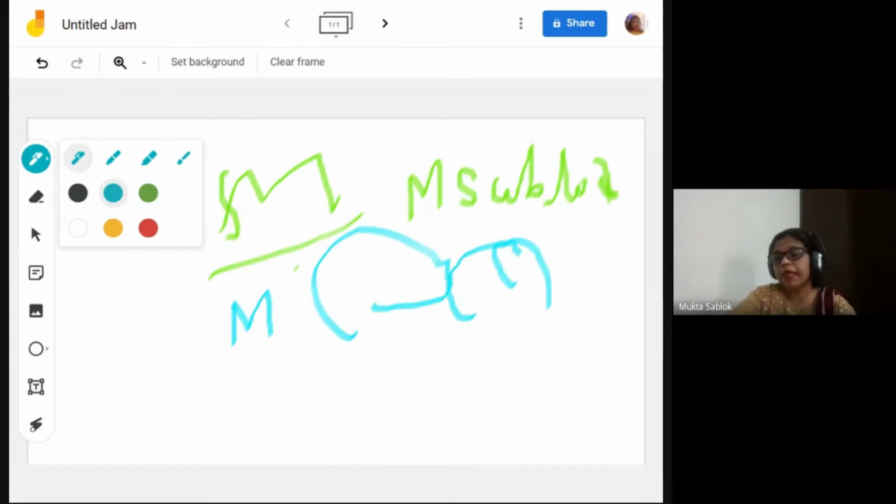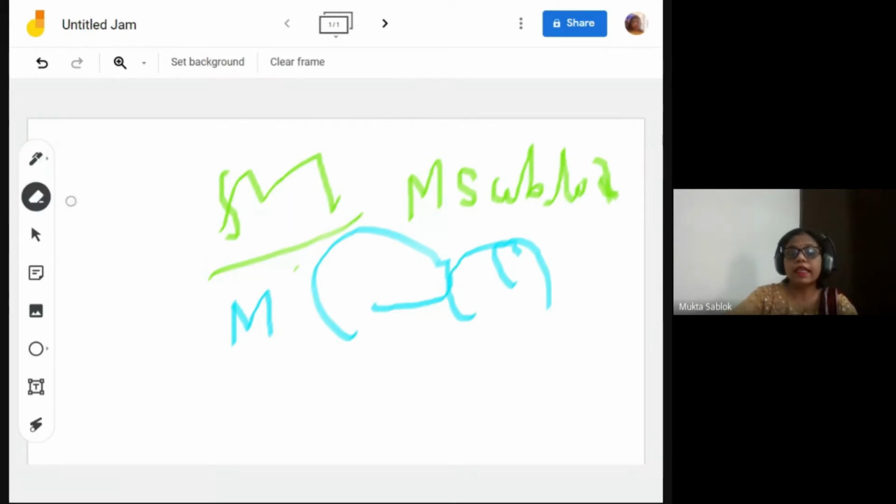Yes, Jamboard is open in your Gmail account. There is a question, teachers, I'm just talking about that question, which says, can we open Jamboard on Zoom Meet? Yes, because it is in your Google, it is connected with your Google account. You open it and you share the screen in Zoom Meet also.